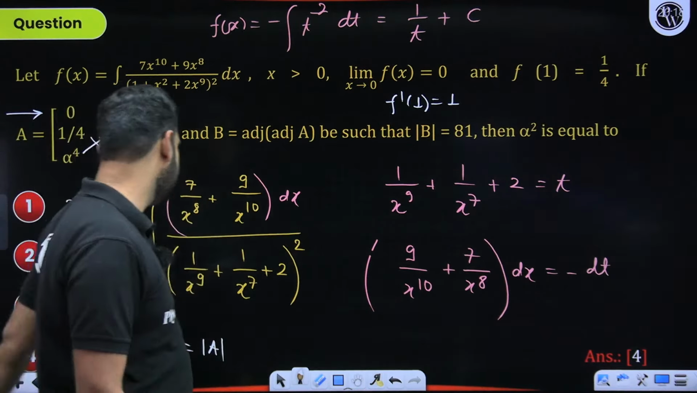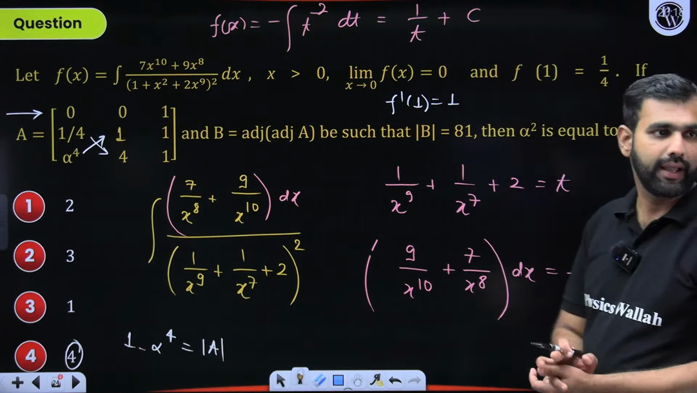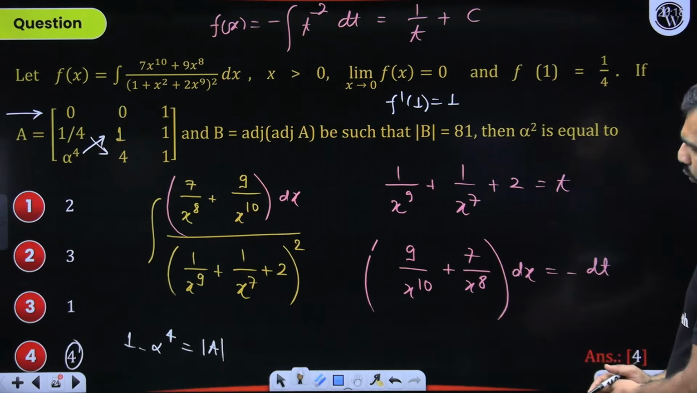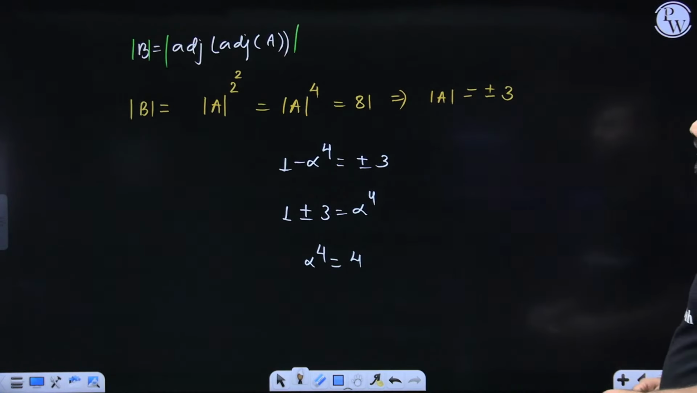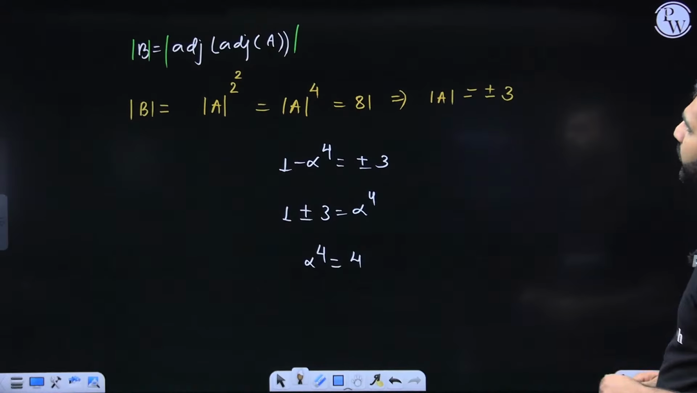Now what's wrong here? I think there is something wrong, but apart from that, everything went well. Can you highlight this? What error am I committing here? I think we are going great. 1 minus alpha to the power 4, that's determinant of A. But we are taking this as determinant of A because order 2 to the power 2, because adjoint is appearing 2 times. So this is what?